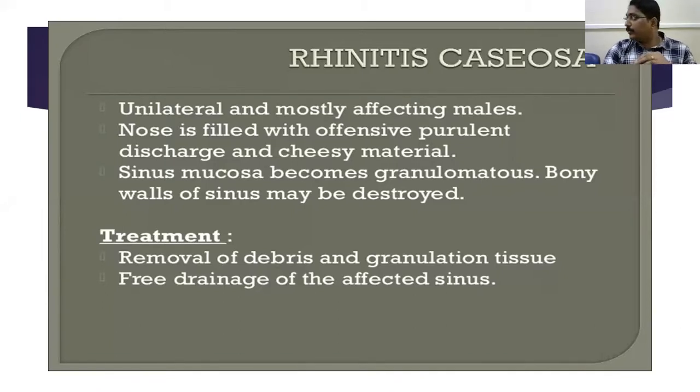You may misinterpret it as carcinoma also. Bony walls of the sinus here also will be destroyed. In carcinoma maxilla and all, you can tell rhinitis caseosa as a differential diagnosis. Treatment is removal of the debris and granulation tissue and free drainage of the affected sinus.